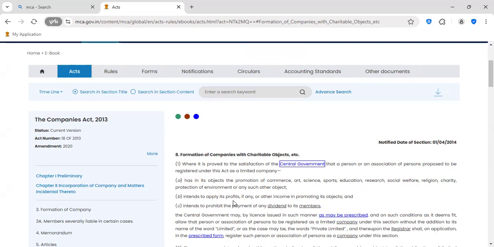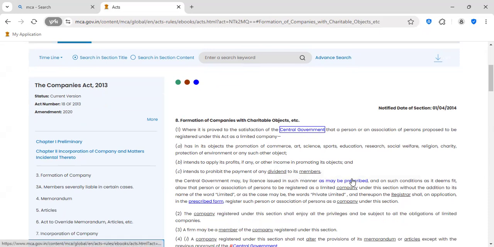What does it mean? During the charity, if a Section 8 company gets any profits, again they have to be used for promoting its objects. So any profit arising out of the activities shall be used for the objects. Again, it has to be used for charity.